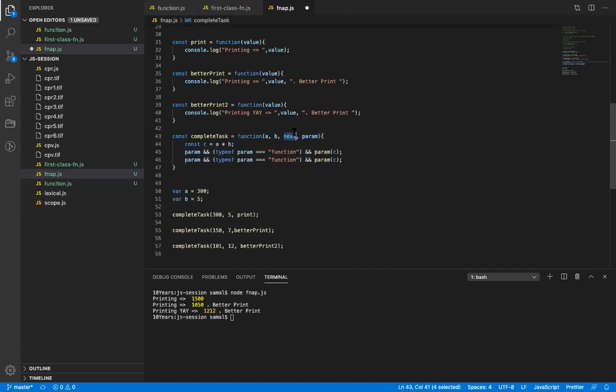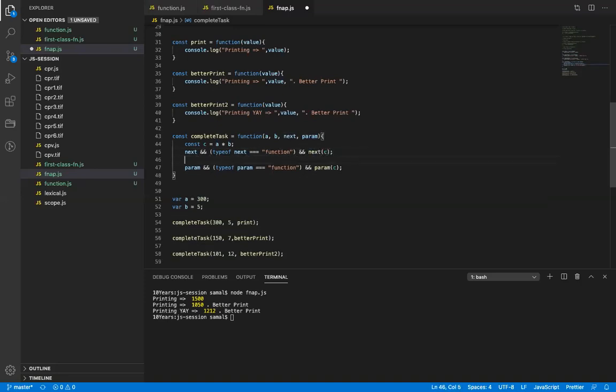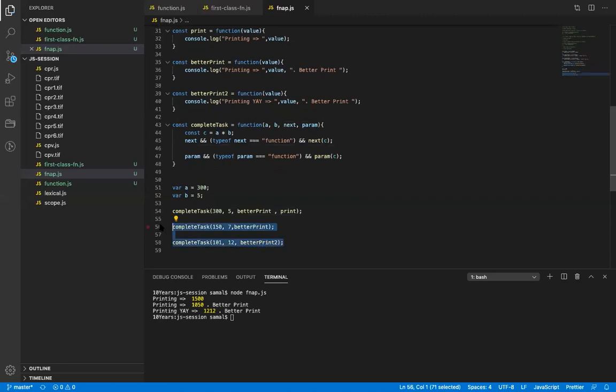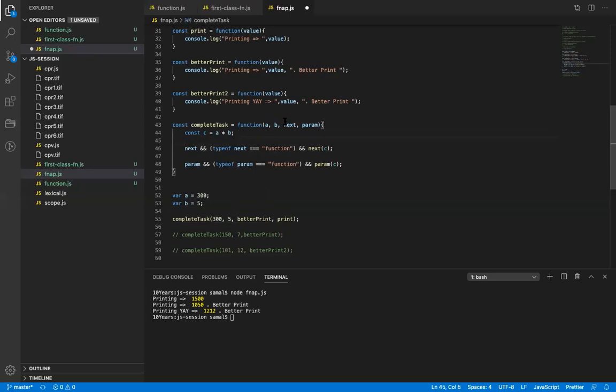I will say that I want to call back both, call both. I will just do this now. Okay, here what did I do? I just passed beta print. I'll just comment this out so that it works. So I'm passing 4 parameters here. The first 2 parameters are primitive numbers. Then the last 2 parameters are non-primitive; these next and param are basically functions.